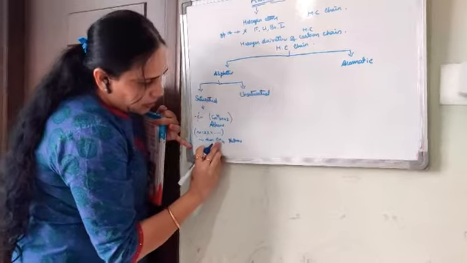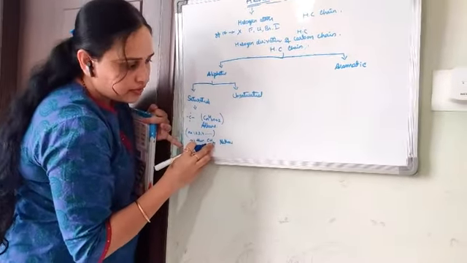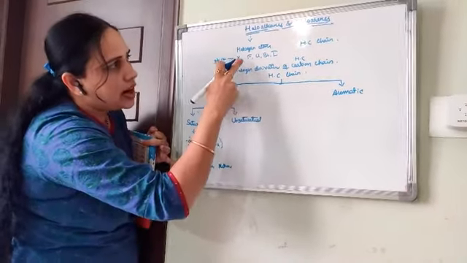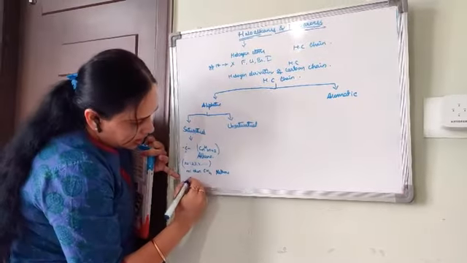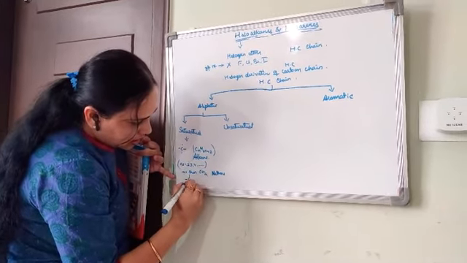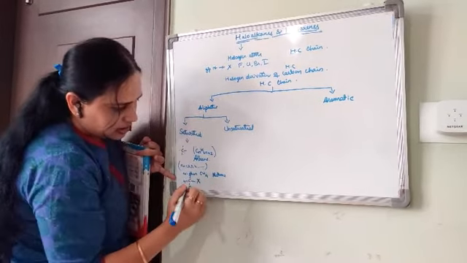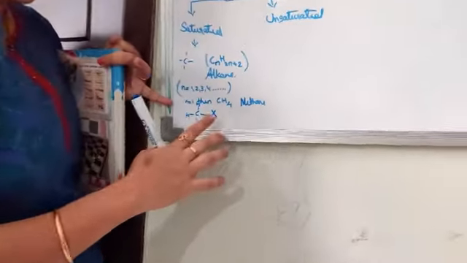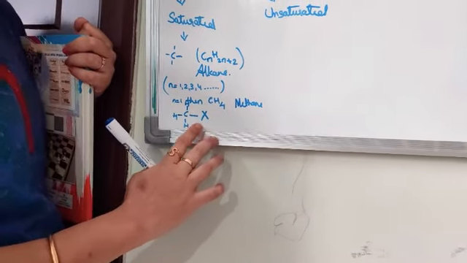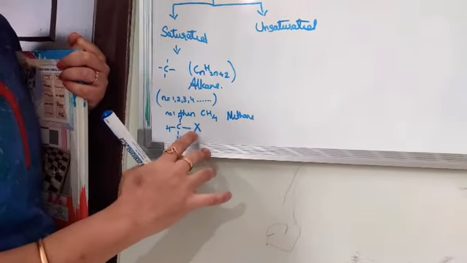If we replace one hydrogen with a halogen, we get C, H and X, where X could be any halogen.